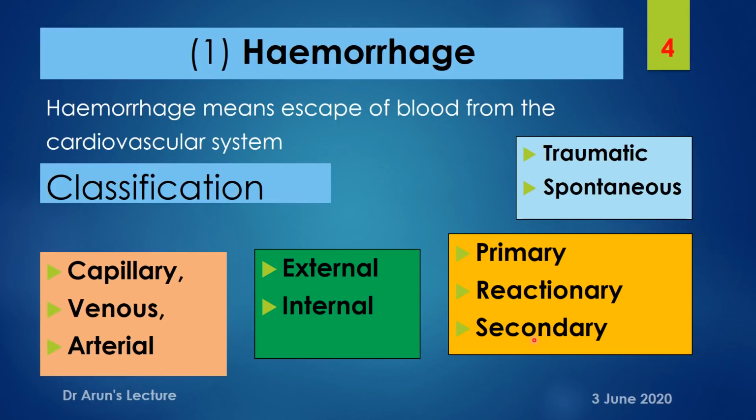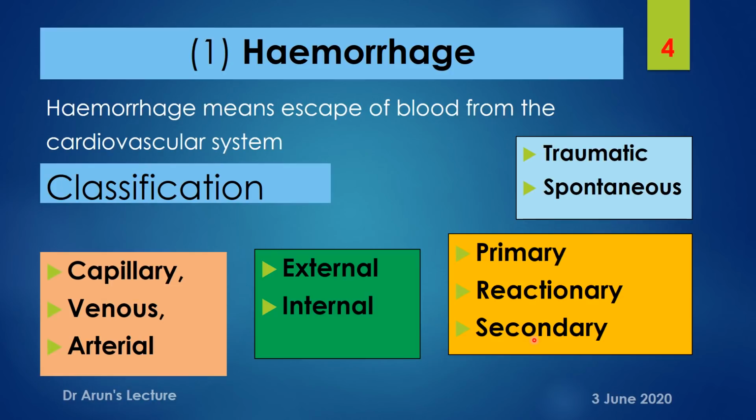In case of secondary hemorrhage, any hemorrhage that occurs after 24 hours, and the usual period is the 7th to 14th day after the primary injury. The reason is a septic focus or presence of infection, which causes erosion of the vessel wall, and bleeding occurs.